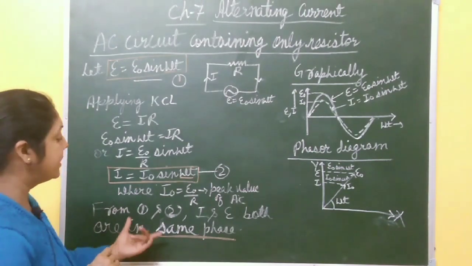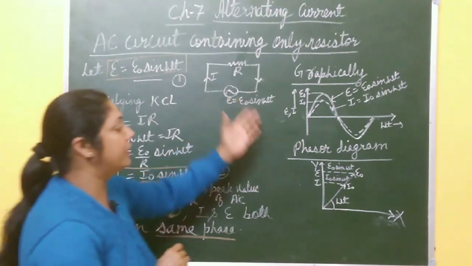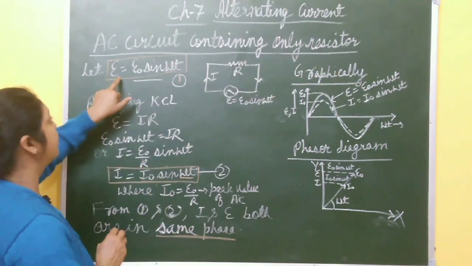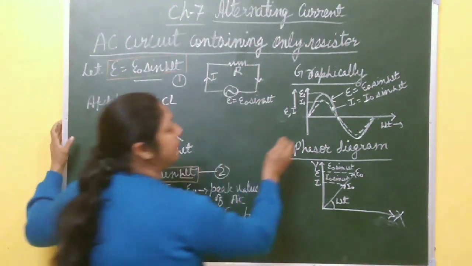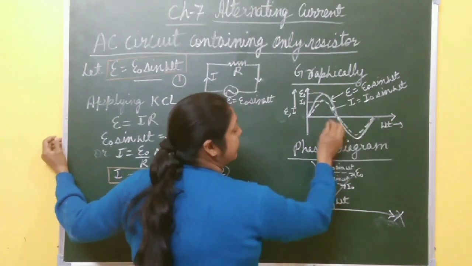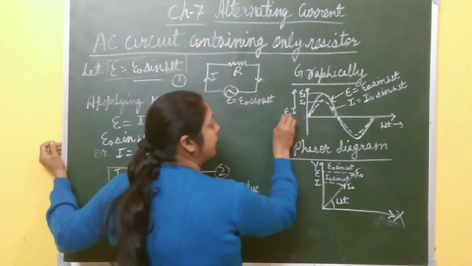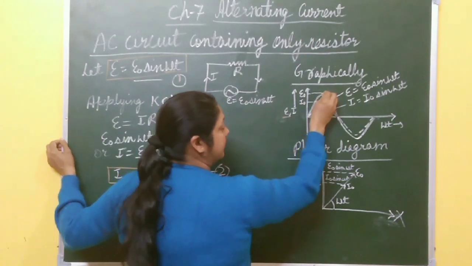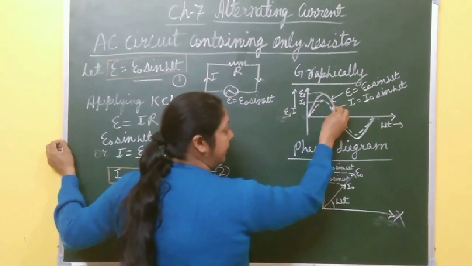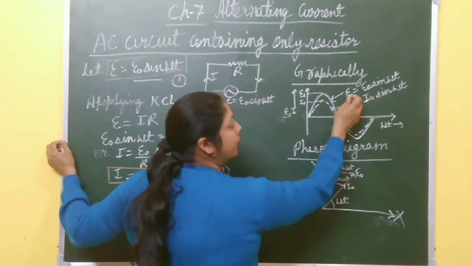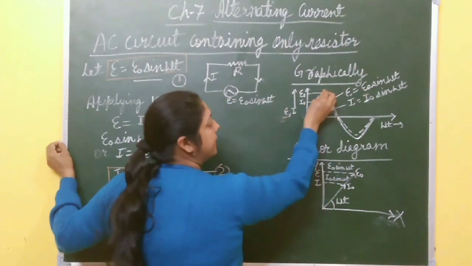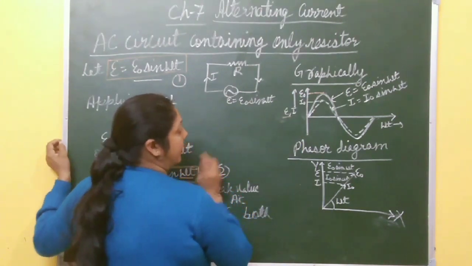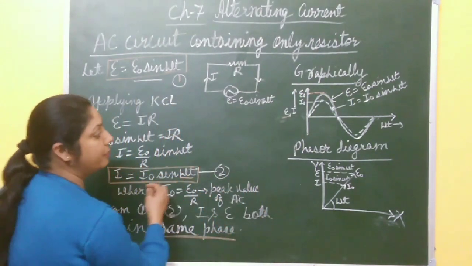Now you have to represent this I and E graphically and also with the help of a phasor diagram. So first you draw a diagram for this one, E equal to E naught sin omega t. This side is the x-axis, omega t, and this side you draw E and I, voltage and current. So this dark line is nothing but E equal to E naught sin omega t, and its peak value is E naught. And current also has the same phase omega t.